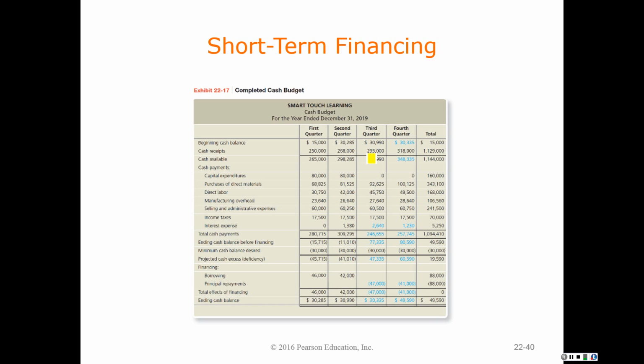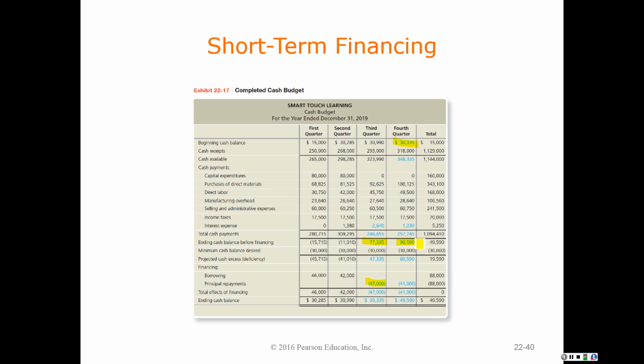We know our cash receipts. We know our cash payments, and finally in the third quarter we've had a very liquid quarter. Now I have $77,335 in cash, and I only want to maintain a minimum balance of $30,000. So what are we going to do with the excess? We're going to begin paying off that revolving line of credit that we've tapped into. Okay, so it gets us back to a beginning cash balance of $30,000, receipts, disbursements.